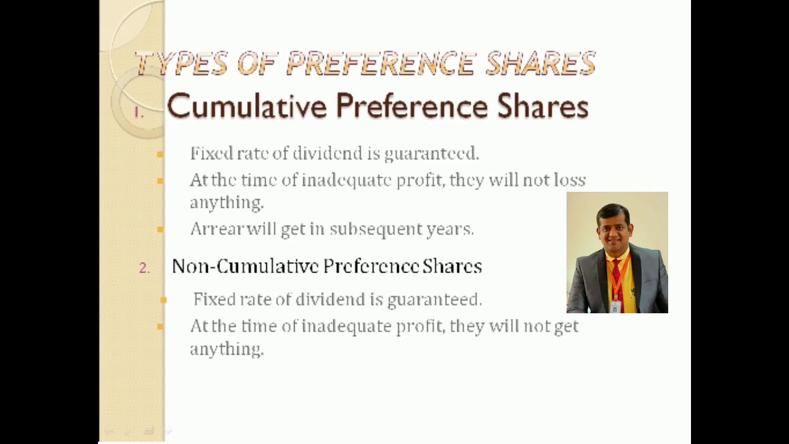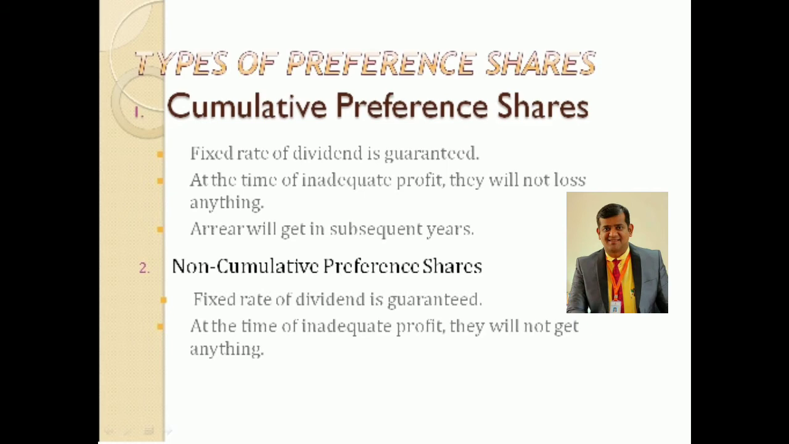Cumulative preference shares means if the company does not have adequate profit, that dividend will be carried forward for the next coming years, clear? As arrears. So in the subsequent years, those dues will be settled before the profit is distributed to the equity shareholders. So now let us understand non-cumulative preference shares.